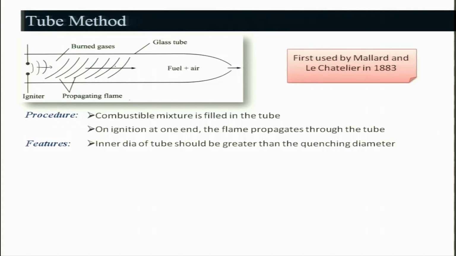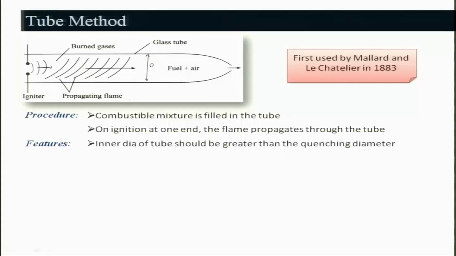And keep in mind that this diameter should be greater than the quenching diameter. You might be asking the question, what do you mean by quenching? As the name indicates, if the diameter is small, then heat losses will be very high. If heat loss is higher than the heat release, then the flame will be quenched and will not propagate. So, the inner diameter should be greater than the quenching diameter.